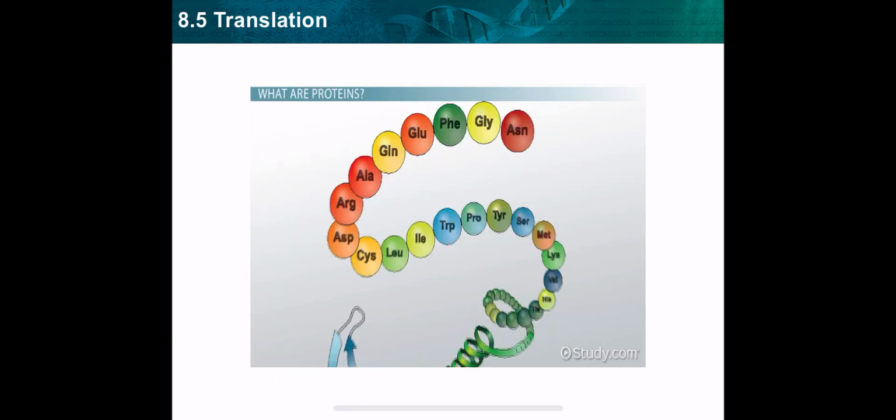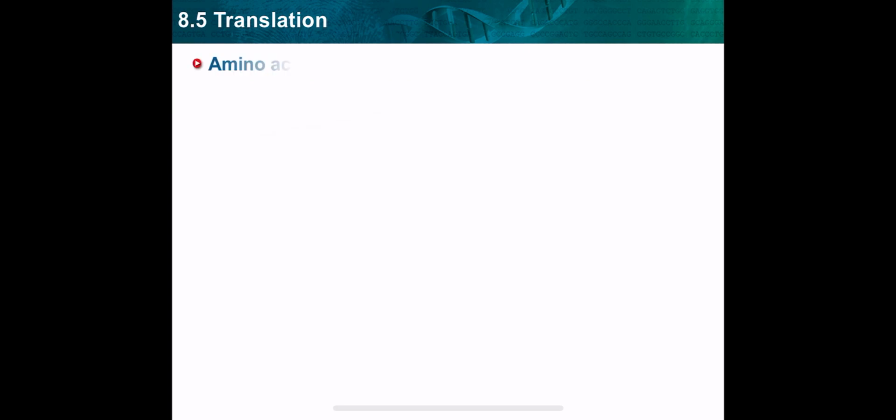So first of all, let's know what protein is. The protein is composed of a long chain of amino acids. Amino acid linked to amino acid, amino acid, amino acid. So a long sequence of amino acids connected together by peptide bonds. This is the protein.